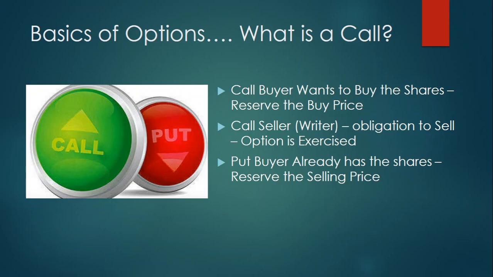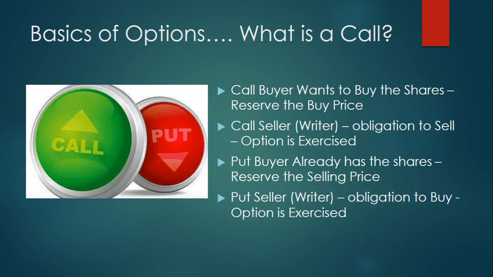So now what he has to do is he has to catch hold of a bull who is willing to buy the shares 1 month later at the current market price. Again I would want to repeat, a put buyer has the option and the put seller has the obligation. We will do it in more detail later. As of now you should remember that the buyer always has an option and the seller always has an obligation.